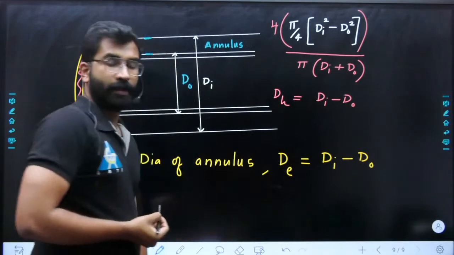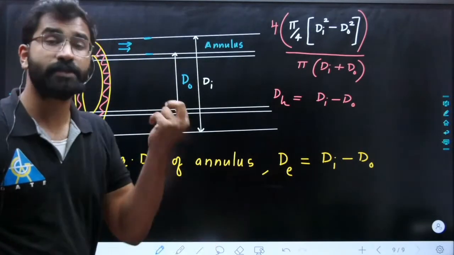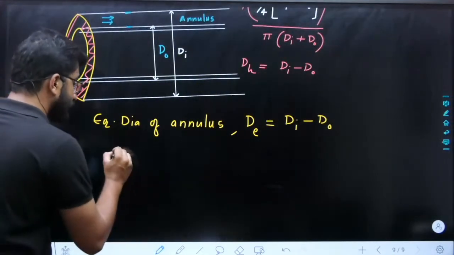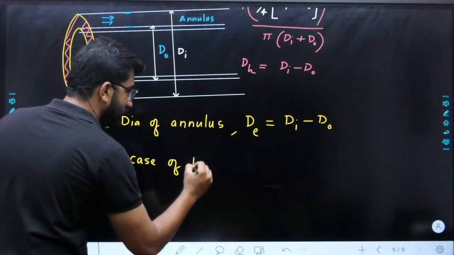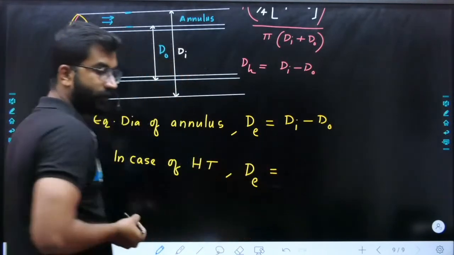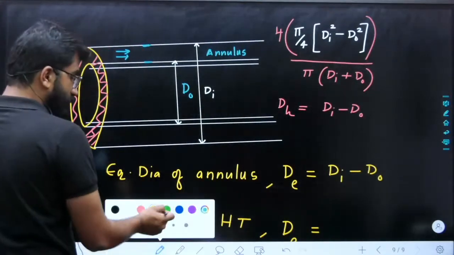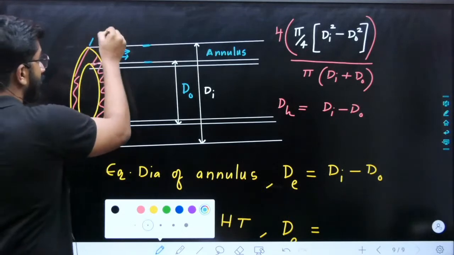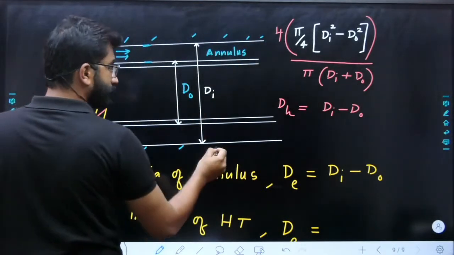Easy. Sometimes, though, they can ask for heat transfer. In case of heat transfer, what is the difference in annulus? What change can happen in the equivalent diameter? This is the change because the outer surface of a heat exchanger is always insulated.